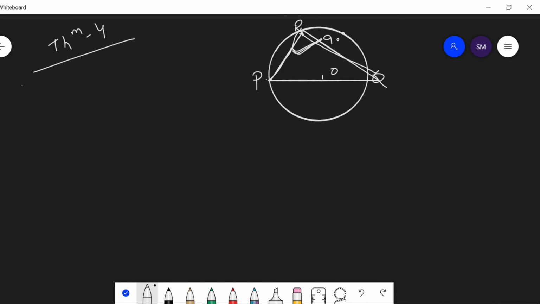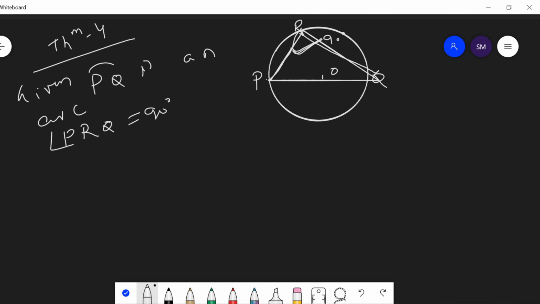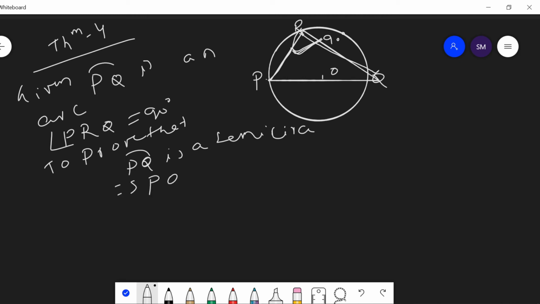Let us prove that. Here the given conditions: PQ is an arc and PRQ angle is equal to 90 degree. Then here we have to prove that PQ is a semicircle. This means POQ is the diameter.